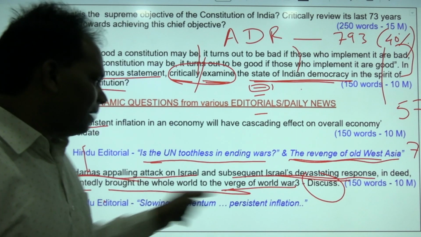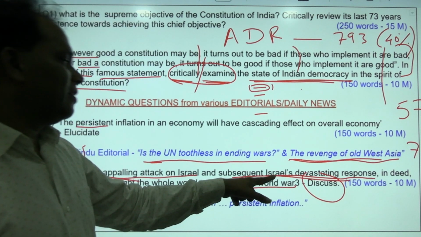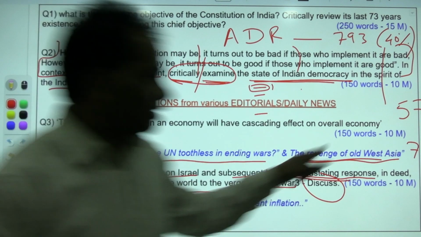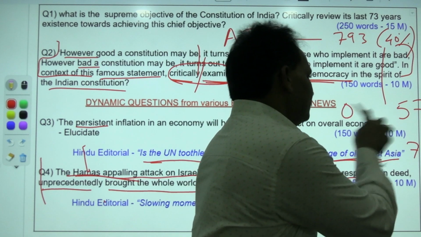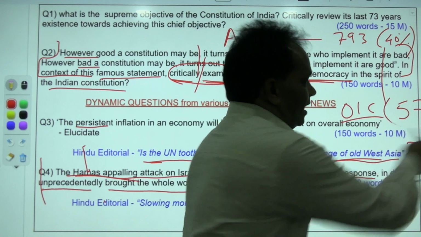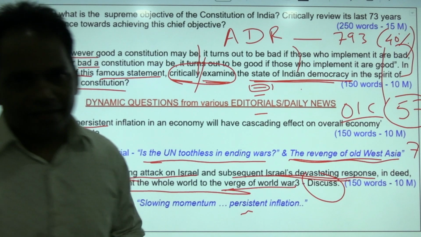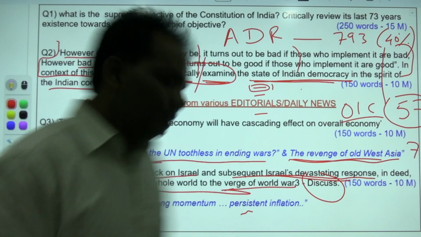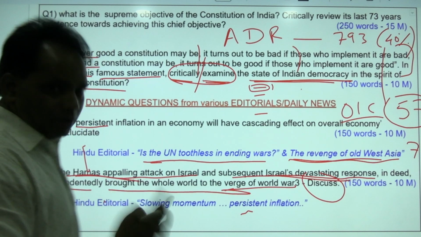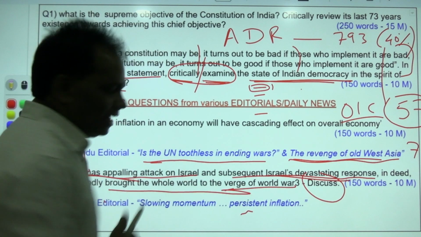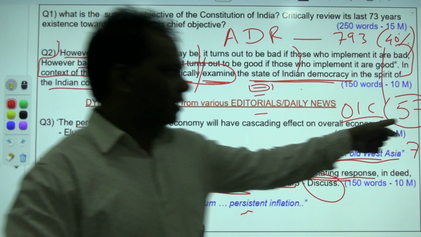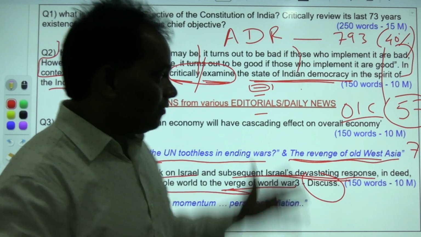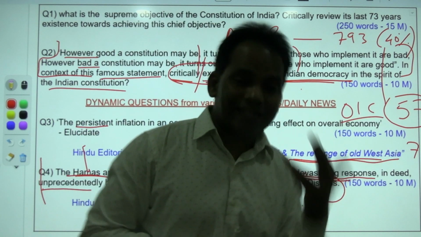Now, subsequent to Israel's response against the Arab people, the whole Arab nation under the Organization of Islamic Countries, a 57-nation group, is uniting and protesting. If they respond to protect the Arabs from the Israeli attack, and Israel attacks, that would be converted into a war between the Organization of Islamic Countries and Israel.